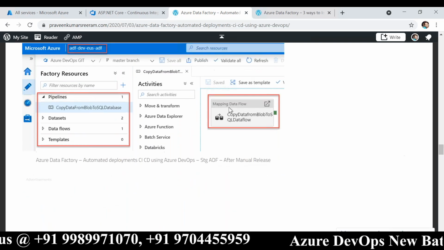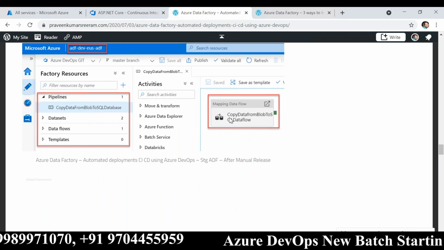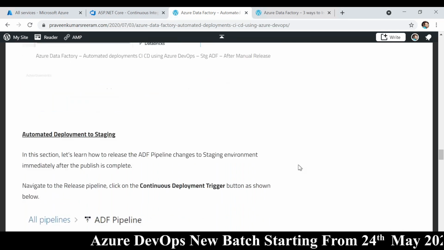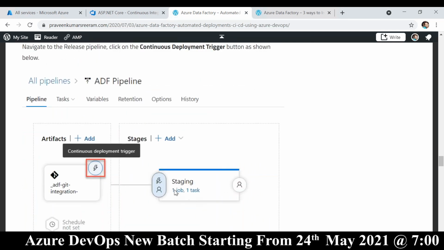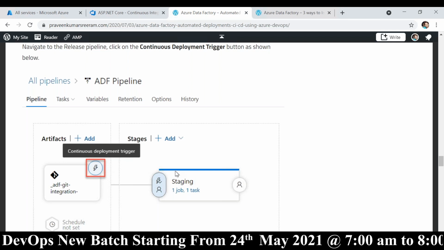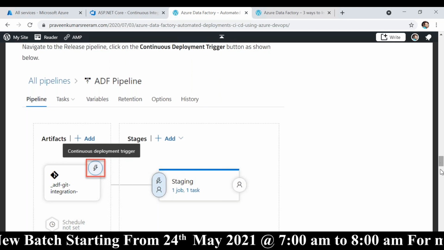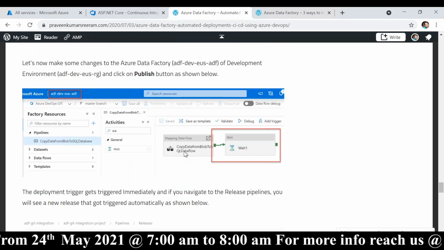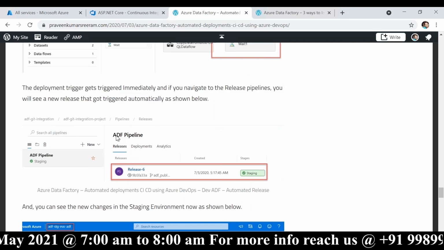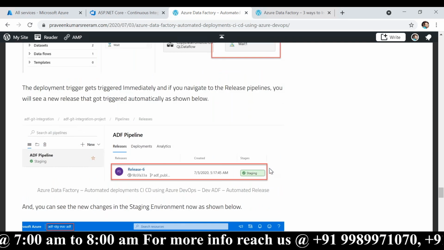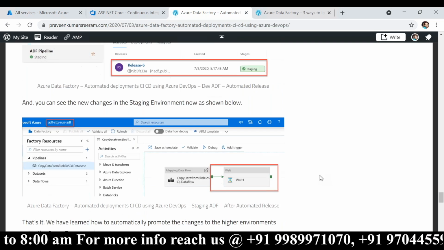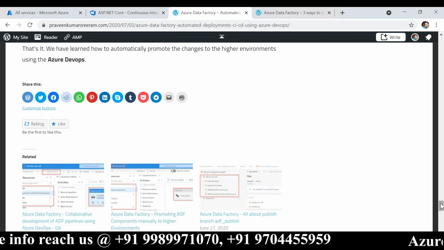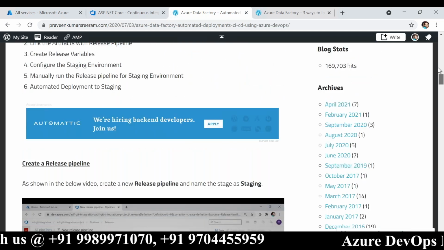So creation of all these internal things will be taken care of by data engineers. But deployment can be taken care of by DevOps engineers. Those things come hand in hand. The screens that you see here are the data engineers' role, but wherever you see pipelines, all that is the DevOps engineer's role. So this is the ADF website.